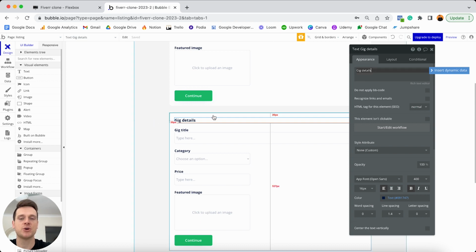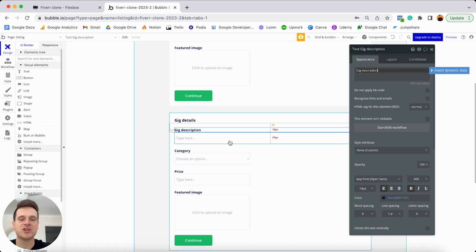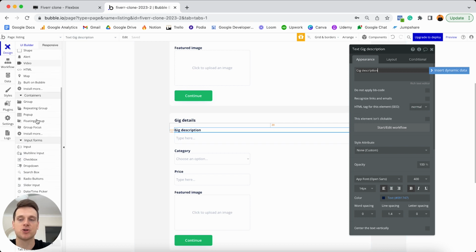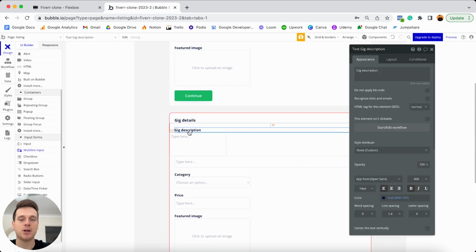And so what I'm going to do is select our very first text element that sits above an input field, and update this to display the words gig description. And instead of having just a single line input field below this, I'd like to add in a multi-line input field, because when it comes to the description of the gig, I want the freelancer to add in as many details as possible. That way they can give a proper overview of the service or product that they are in fact offering. So if I scroll down to my input forms, I'm going to grab a multi-line input field and add this below my heading here.